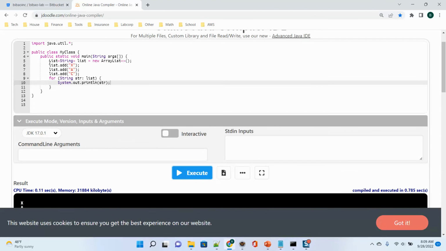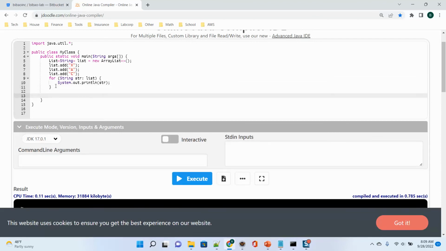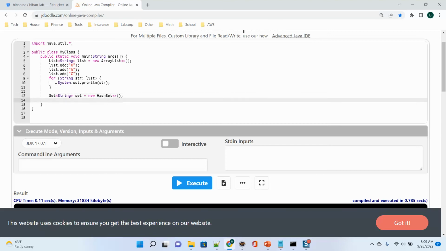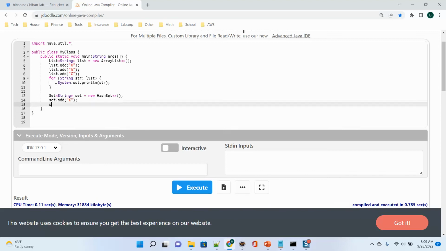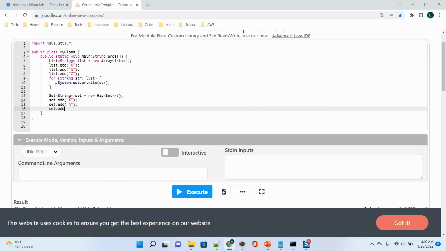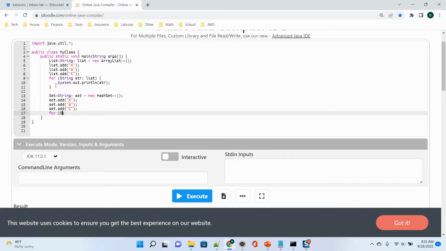Okay. Now I do the same thing for Set. Set of String, it's a Set equals new HashSet. Okay. I also add the three elements, x, a, and c. Then for String str in the set.